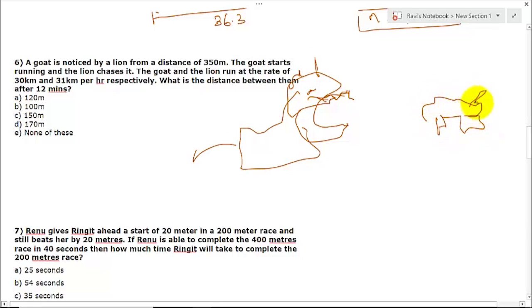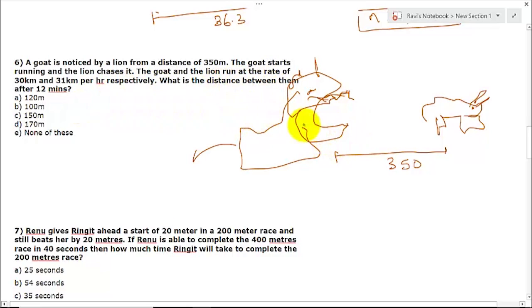Goat is there. So the goat is noticed by a lion at a distance of 150. This is 350 meter. The goat starts running and the lion chases it. It is again an application of relative speed. The goat and the lion run at the rate of 30 and this much. What is the distance between them after 12 minutes?